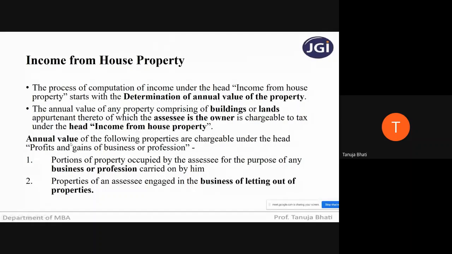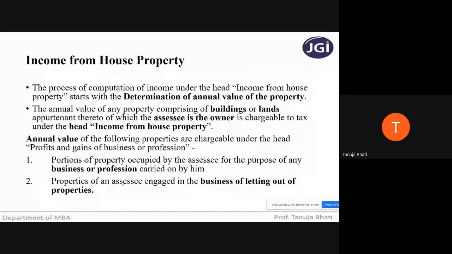Let us see. Annual value of the following properties are chargeable under the head profits and gains of business or profession. Means even if those properties comprise of building or land attached, still it will not be chargeable under the head house property. It is going to be chargeable under the head profits and gains of business or profession.